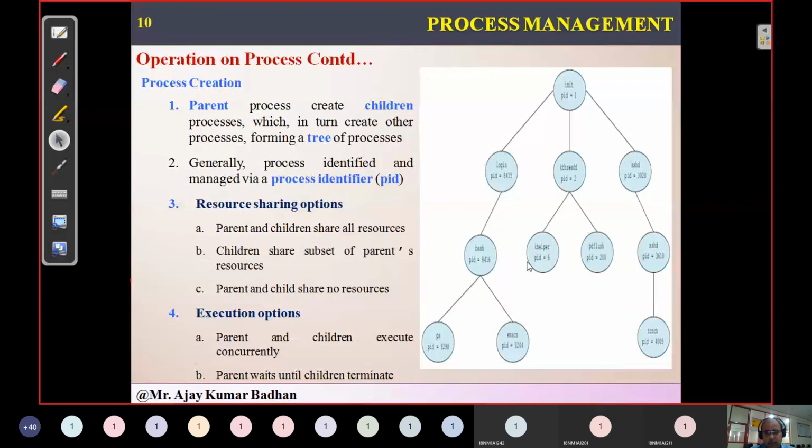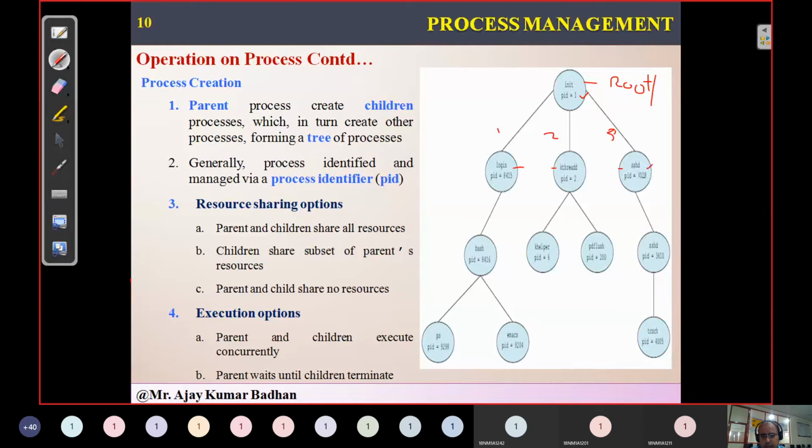This is the diagram of your Linux operating system. The first one is what we call the root, or we can also call it the parent process. Now this process has created three different children for its execution. If you remember, PID is 1. So the ID of this particular root node is nothing but 1. Now it has created three different child processes: login, kthread, and SSH thread. SSH is nothing but secure shell. It is represented like that.